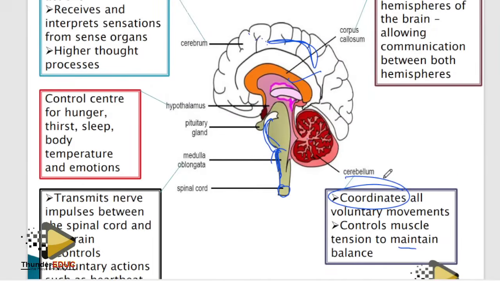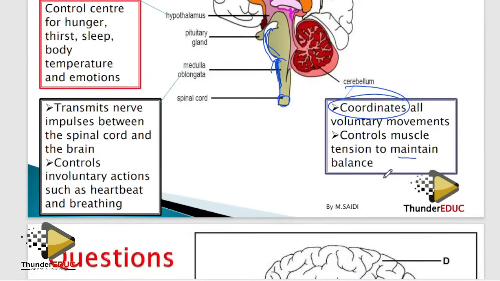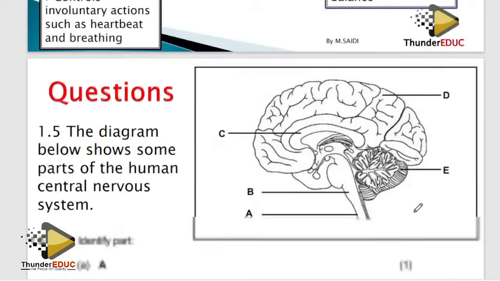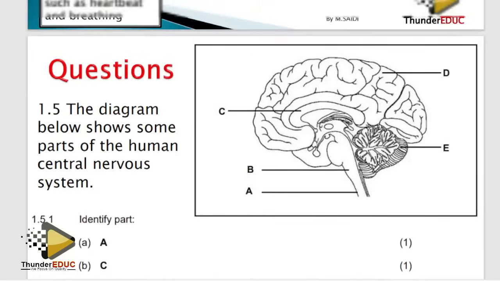The medulla oblongata is this one because it's next to the spinal cord, and the spinal cord is for involuntary actions. So you think about involuntary actions. Here we are talking about breathing and heartbeat. However much you say that someone is controlling your heart, not in science. Anyway, please make sure that you know how to label the brain and these functions we have talked about.